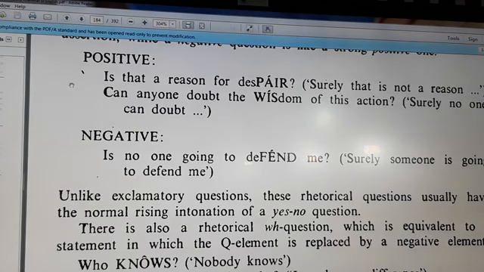So with a rhetorical question, whether we have a positive or negative yes-no rhetorical question, actually we don't ask in order to seek information, but here we want to express something. We want to make a statement. If the question is positive, I mean something negative. Of course it's an assertion, a negative assertion. If I say something negative, I mean something which is positive.